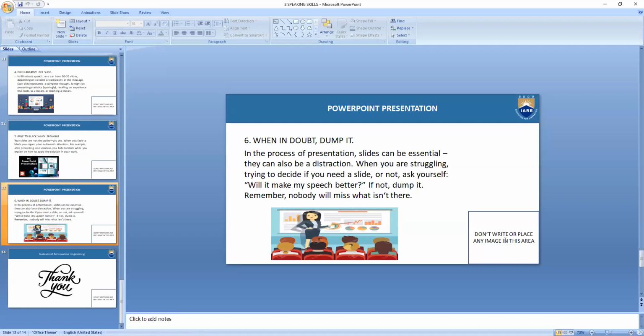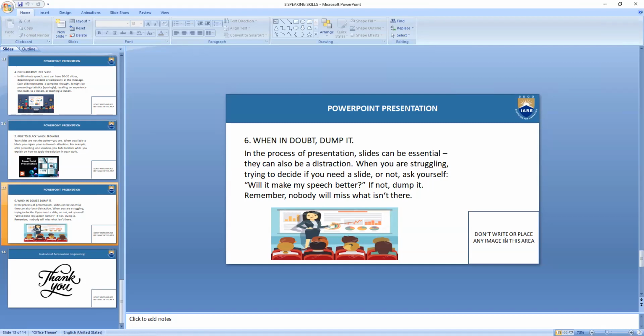In the process of presentation, slides can be essential. They can also be a distraction. So when the presentation is going on, it can go in a very subtle manner if it is in the form of a lecture. But sometimes if they are not handled properly, PowerPoint presentations or slides can prove to be a disaster, as I told you earlier. When you are deciding whether you want the slides or not, you might be so confused that you might not use them properly.